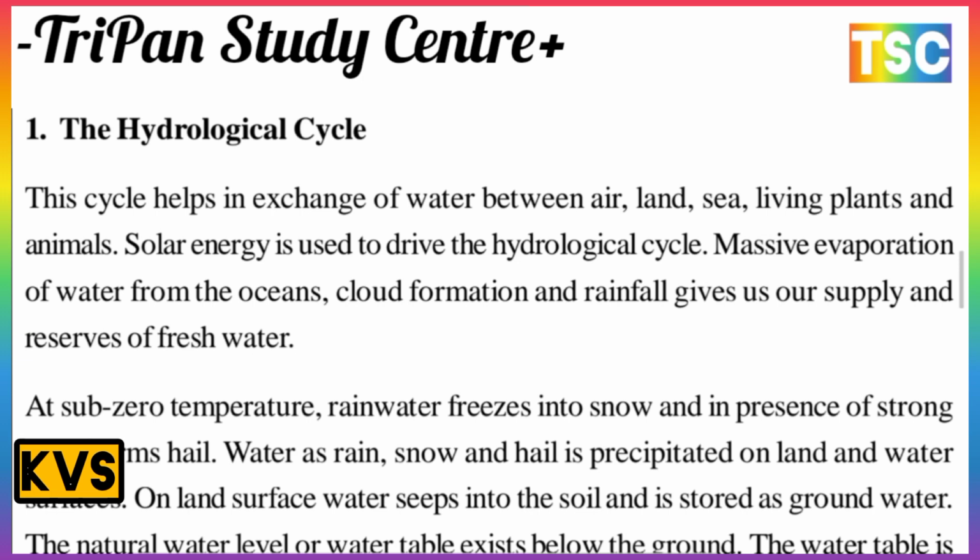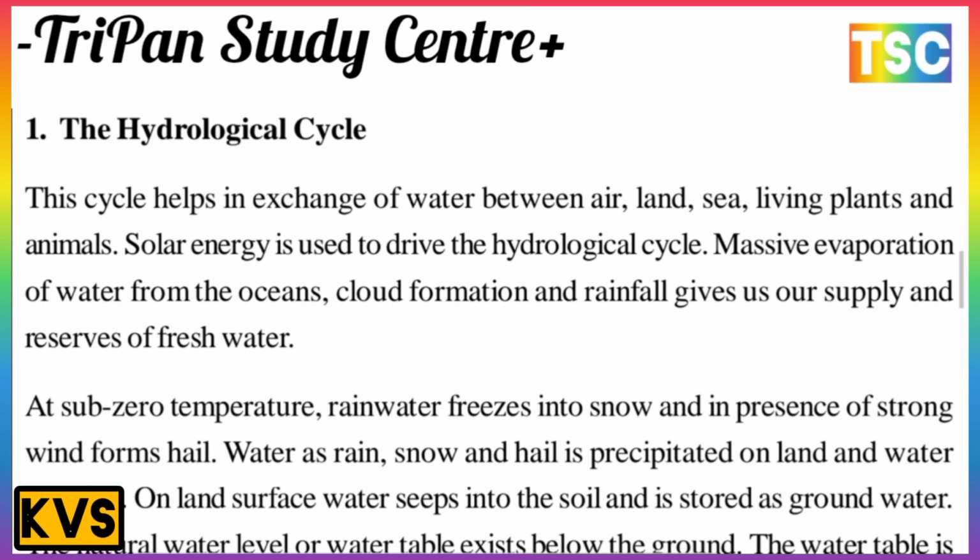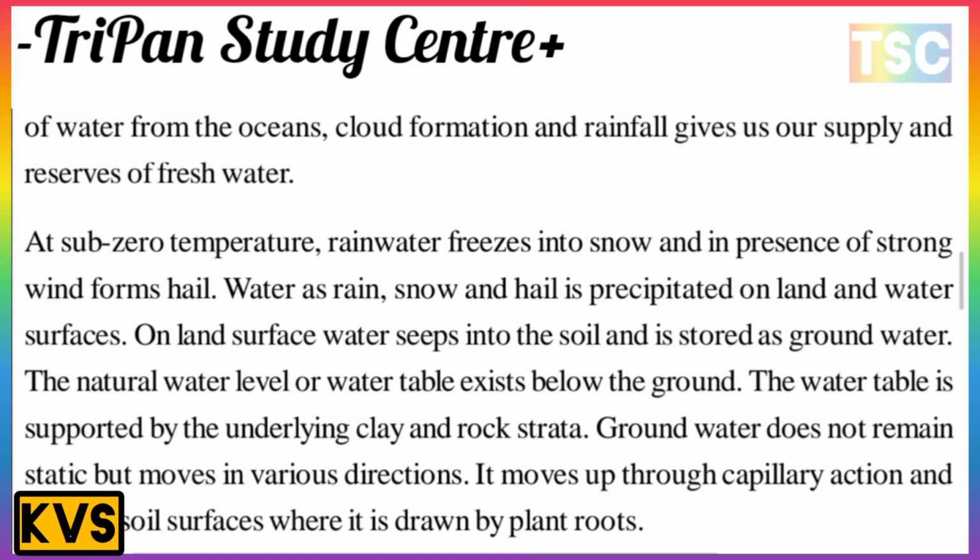The hydrological cycle is important, and this cycle helps exchange water between air, land, sea, living plants and animals. Solar energy is used to drive the hydrological cycle, causing massive evaporation of water from the ocean. Cloud formation and rainfall give us our supply and reserve of fresh water. At sub-zero temperatures, rainwater freezes into snow, and in the presence of strong wind, into hail. Rain, snow or hail is precipitated on the land and water surface.